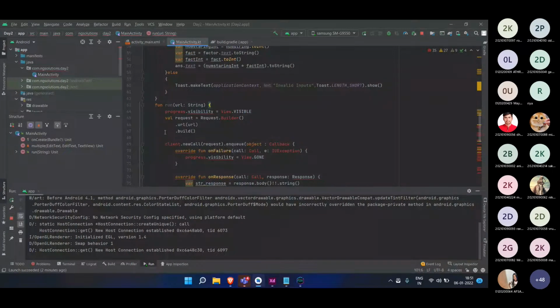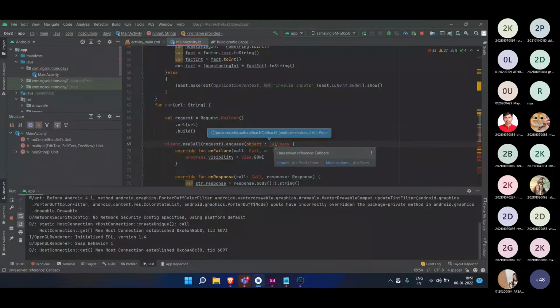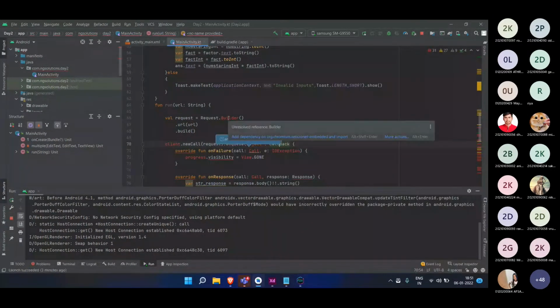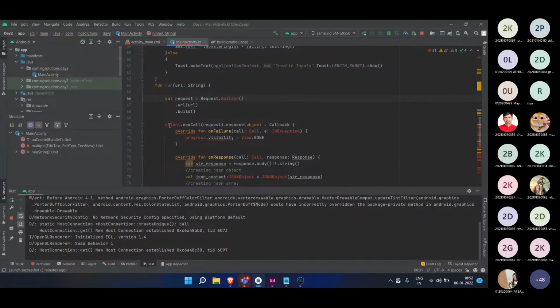So we are not using any progress bar, so I will remove this. Builder, I will insert this, and same with this, I will hit import callback. Client.